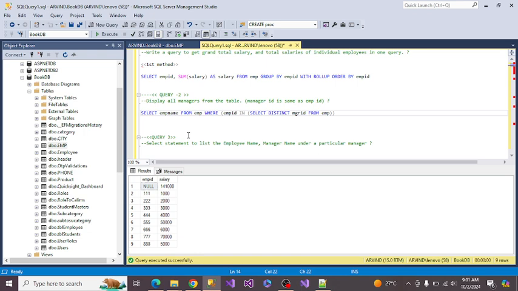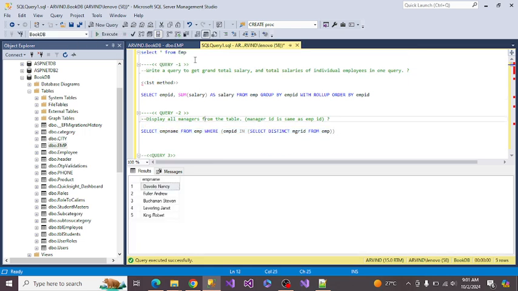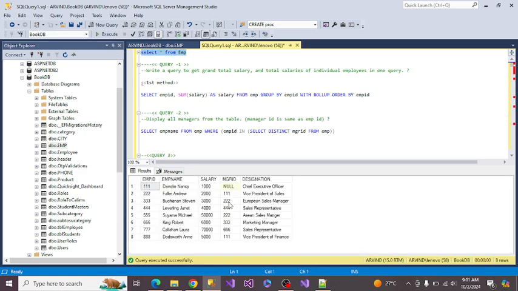Similarly, if the questioner asks who the managers are, display all the managers from the table. That is very simple. If you see this data, one is the chief executive, and 2 is reporting to 1, and this 8 is also reporting to 1.